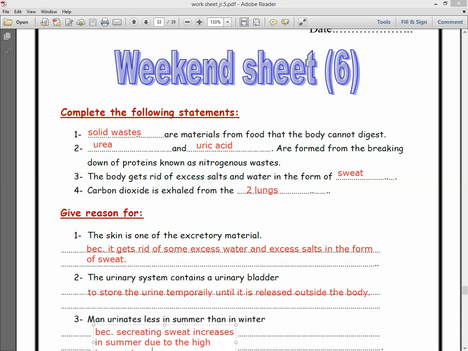So the urination process will decrease because secreting sweat increases.